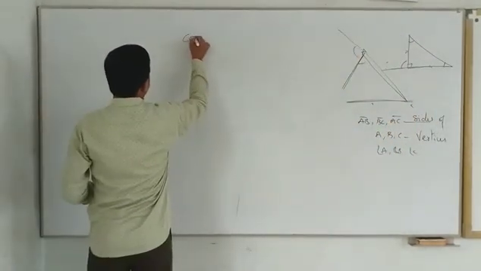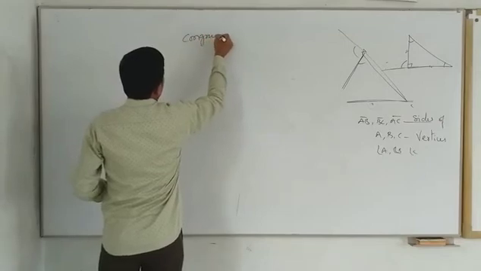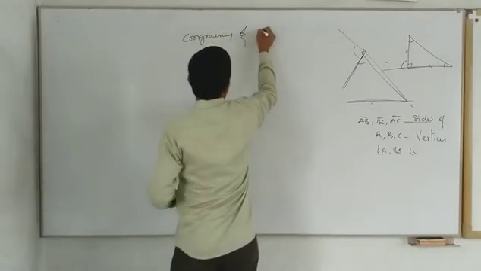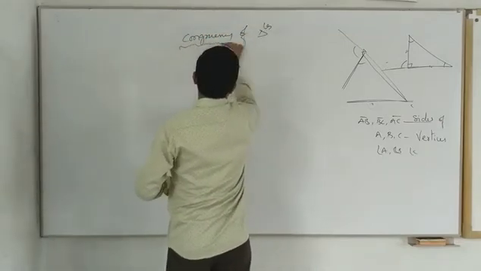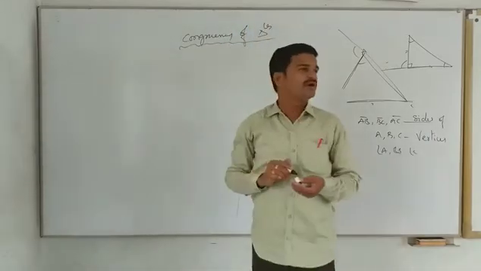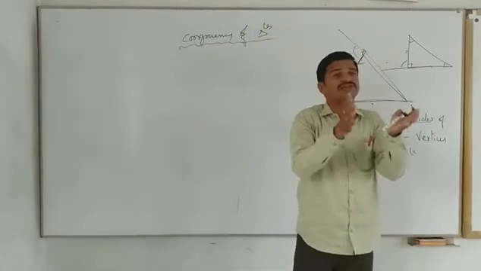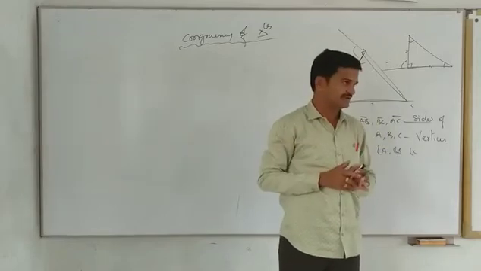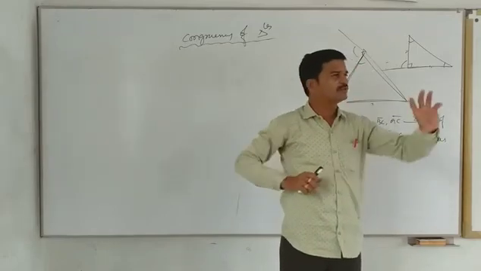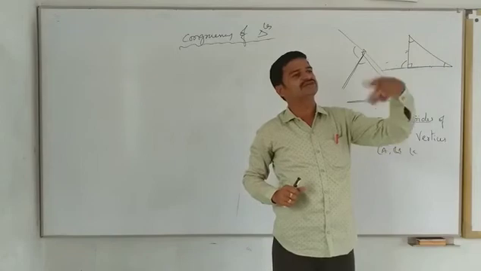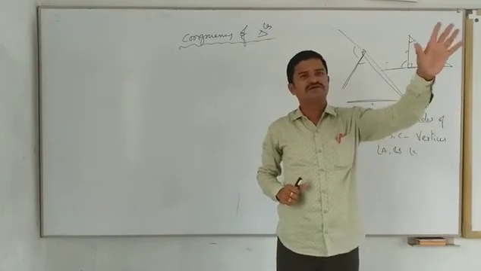What are these congruence of triangles? When are two triangles said to be congruent? Congruent means if the two polygons are having same size and same shape, then we can say that they are congruent.